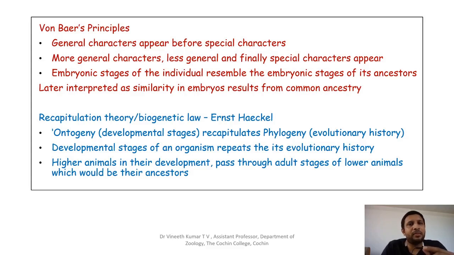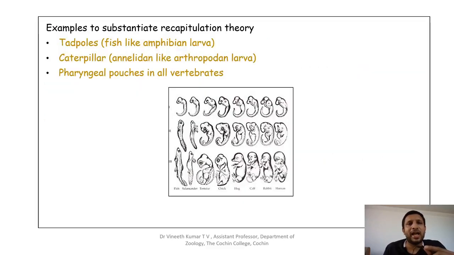So Haeckel postulated that the developmental stages will repeat the ancestral stages of an organism. The higher animals in their developmental stages pass through the adult stages of lower organisms, which would be their ancestors.